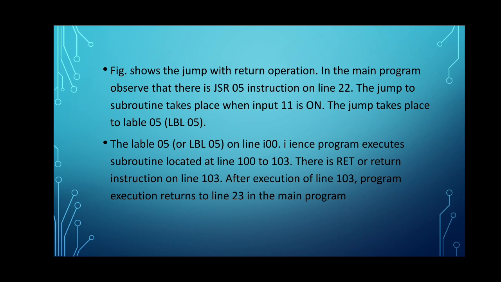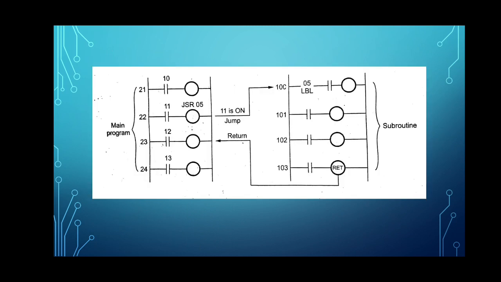The label 05 is on line 100. Hence, the program executes the subroutine located at lines 100 to 103. There is a return instruction on line 103. After the execution of line 103, program execution returns to line 223 in the main program. So this we can observe in the diagram.